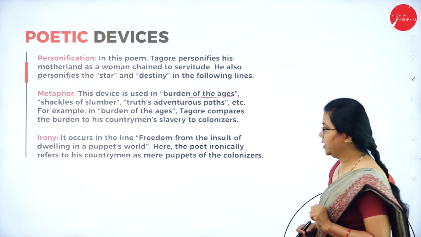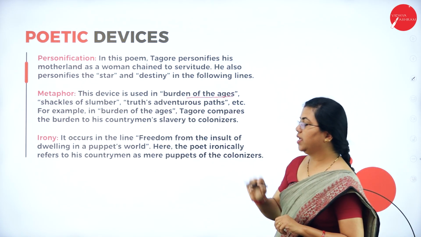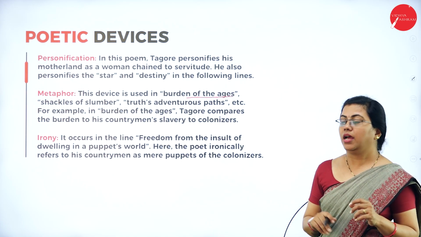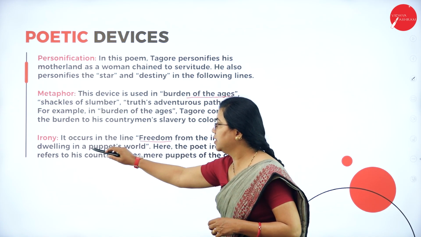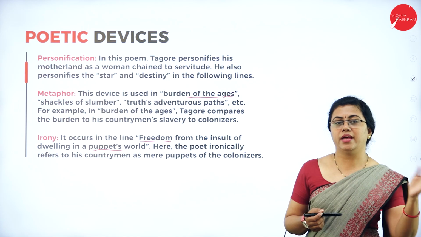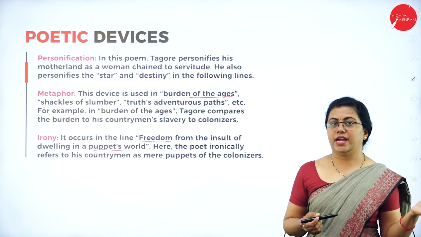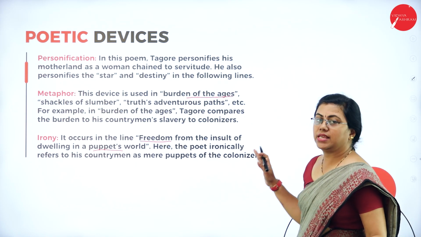Last one is irony. This occurs in the line, that is freedom from the insult of dwelling in a puppet's world. Yes, we discussed this when I was explaining those lines. Here there is freedom, here there is puppet. That means there is control but there is freedom. It's an irony. The opposite ideas are actually put together over there. So this is irony.